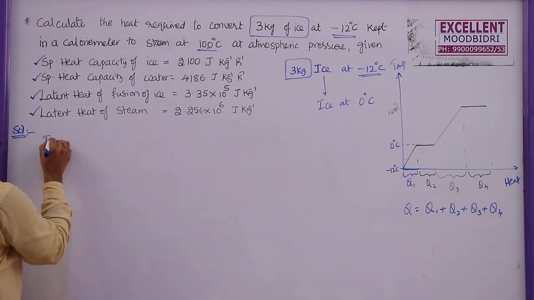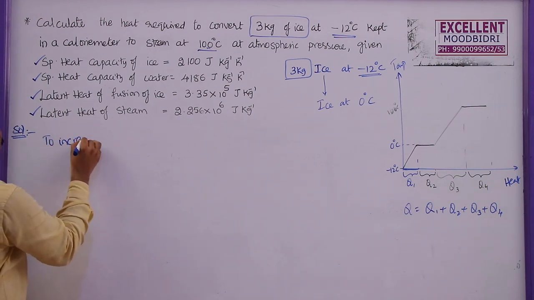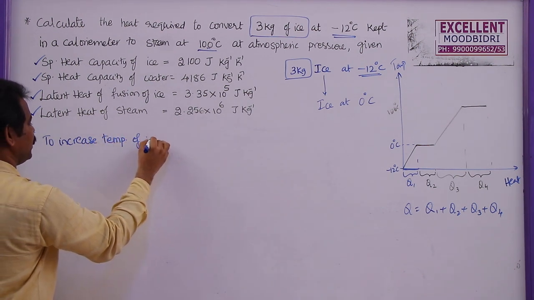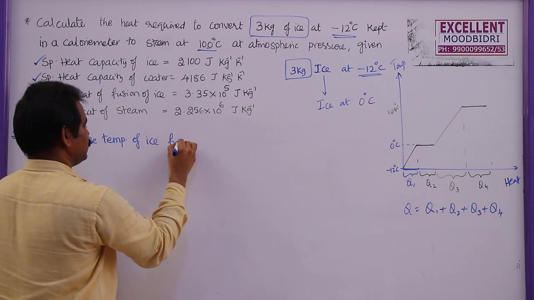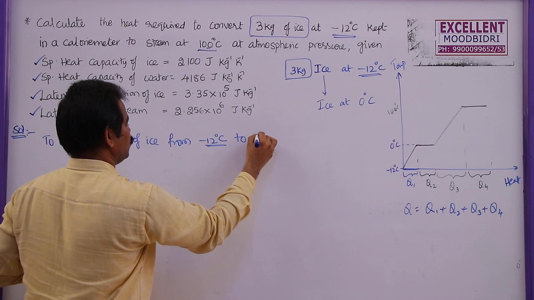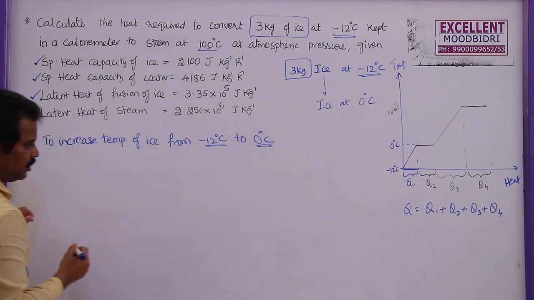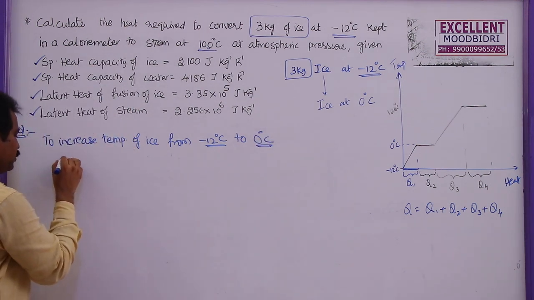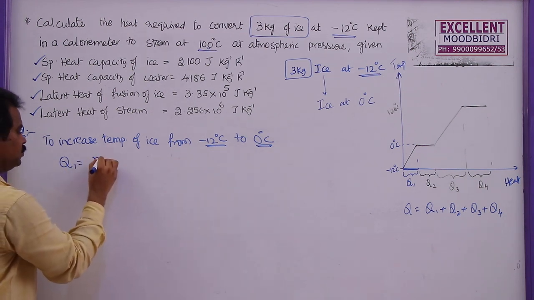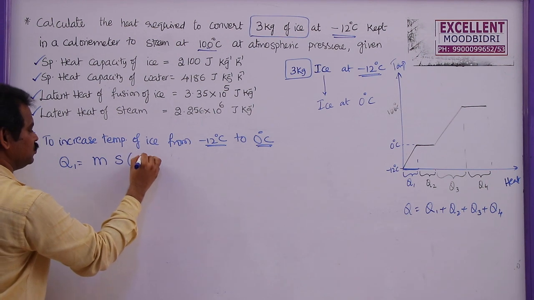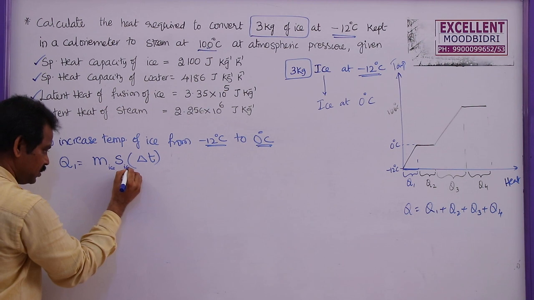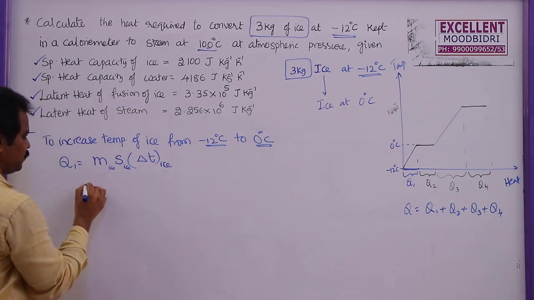So, to increase the temperature of ice from minus 12 degrees centigrade to 0 degrees centigrade, the formula that we are going to use, heat supplied is Q1 from this graph, which is equal to ms into change in temperature. This is mass of ice, specific heat of ice, change in temperature of ice.